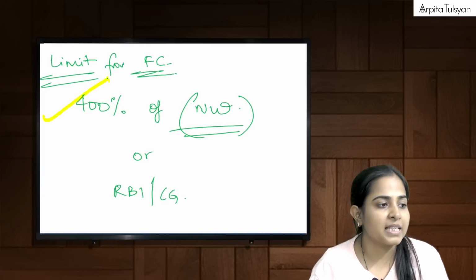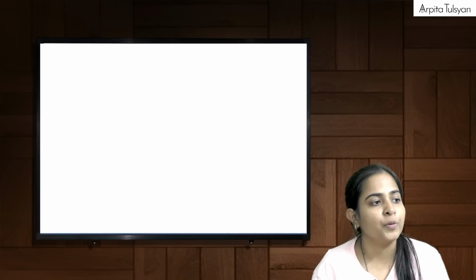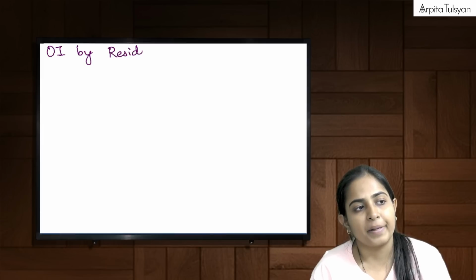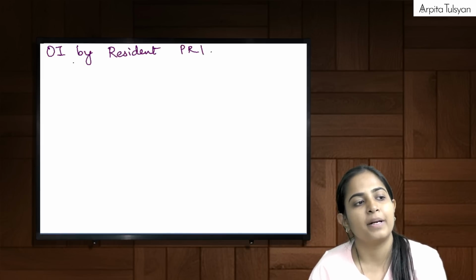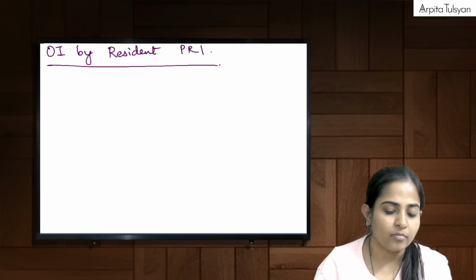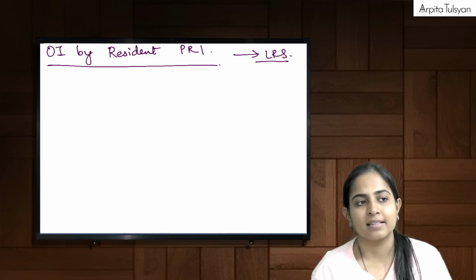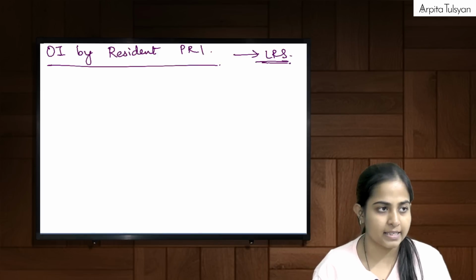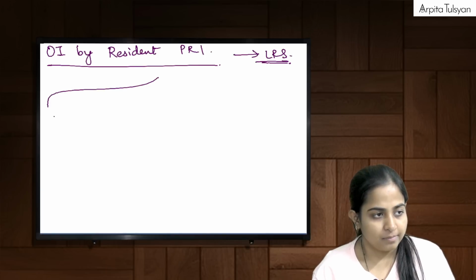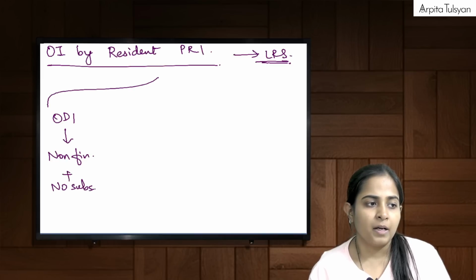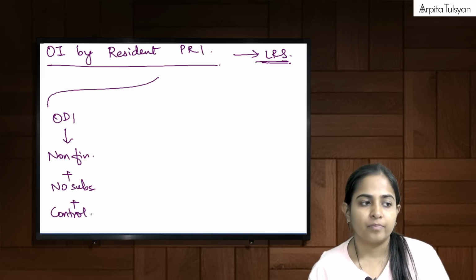So let me sum up till here. This is your overseas investment by resident PR. First of all, they say that the limit will be LRS. Now, if I want to make ODI, then that has to be in non-financial activity, plus no subsidiary, plus I should have control.